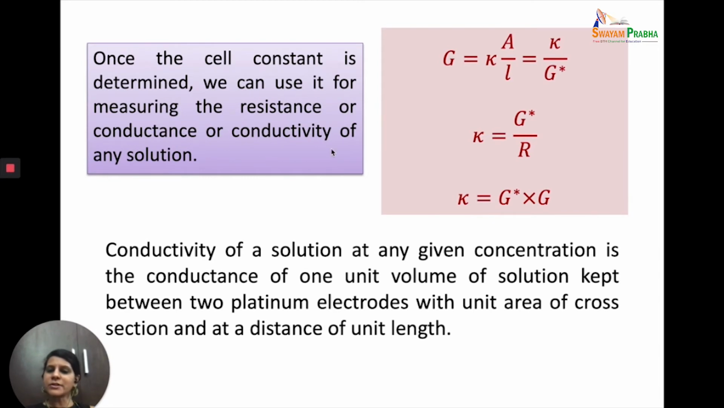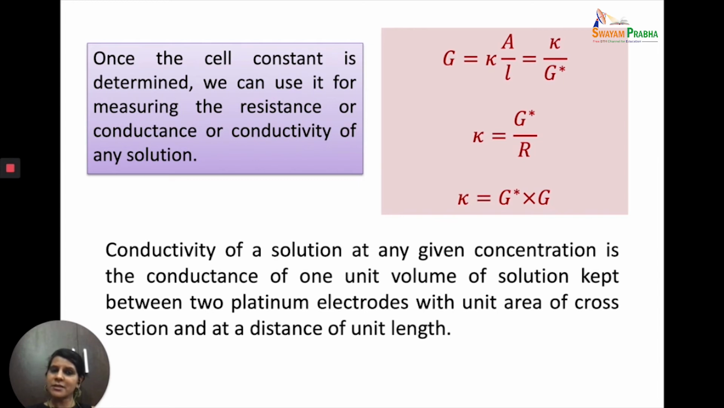So once the cell constant has been determined, we can use it for measuring the resistance, the conductance or the conductivity of any solution. So how do we define conductivity? We just define conductivity as the conductance of 1 centimeter cube of the electrolytic solution. But the better definition is: the conductivity of a solution at any given concentration is the conductance of 1 unit volume of the solution kept between 2 platinum electrodes with unit area of cross section and at a distance of unit length. So now we become a little more specific.